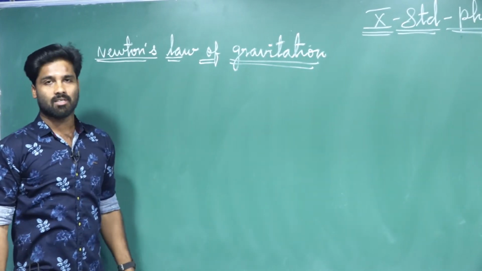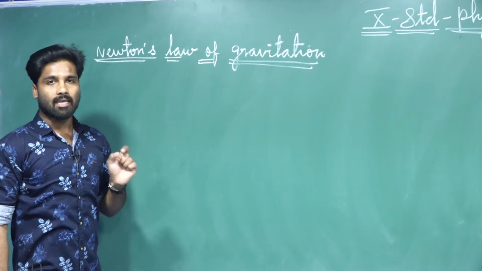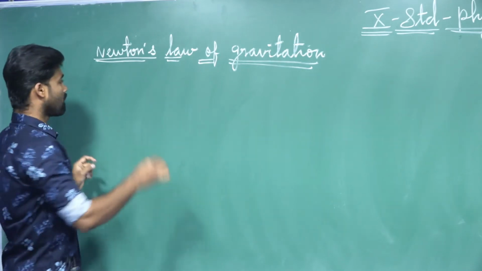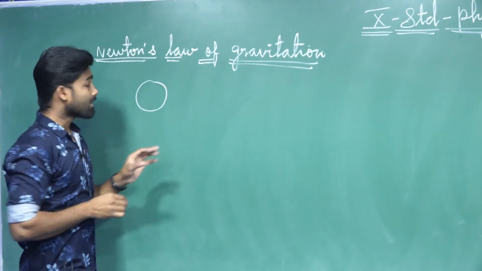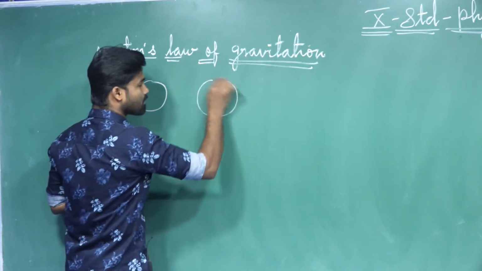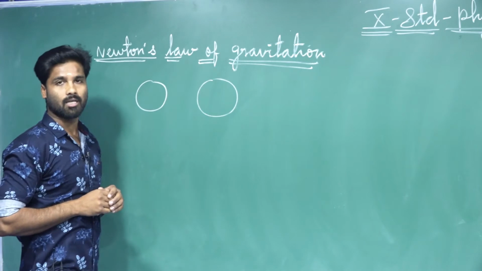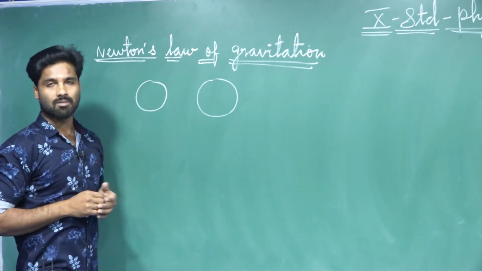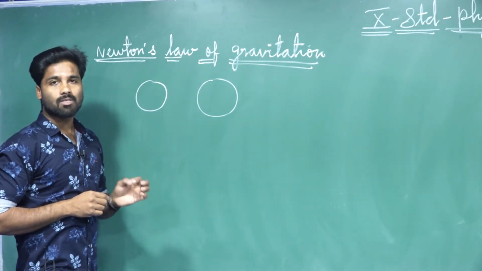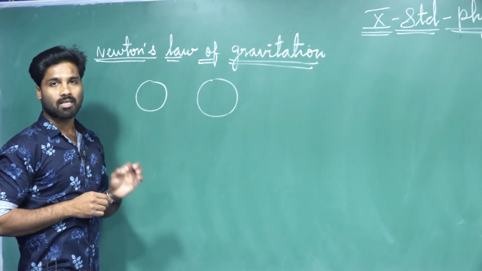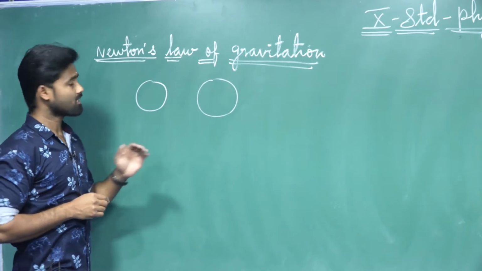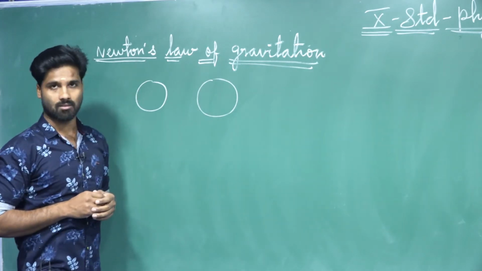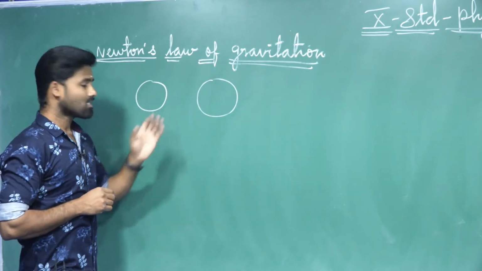Dear students, let us see what is the definition for Newton's law of gravitation. According to that definition, every object attracts every other object in the universe with a force, and that force is directly proportional to the product of their masses and inversely proportional to the square of the distance. This is the definition for Newton's law of gravitation. So I will explain through this diagram.